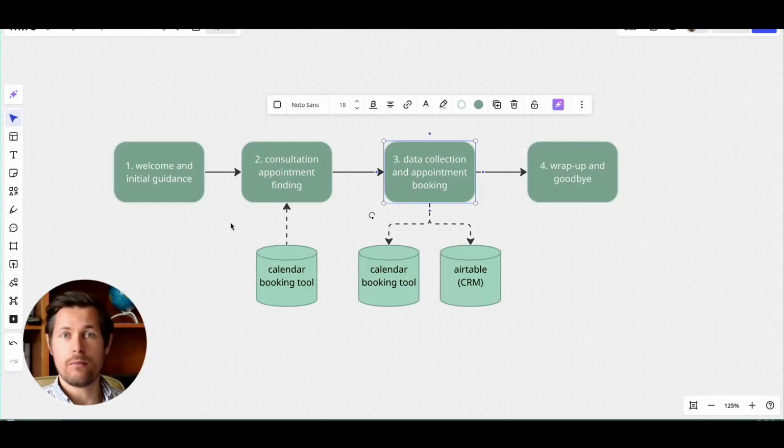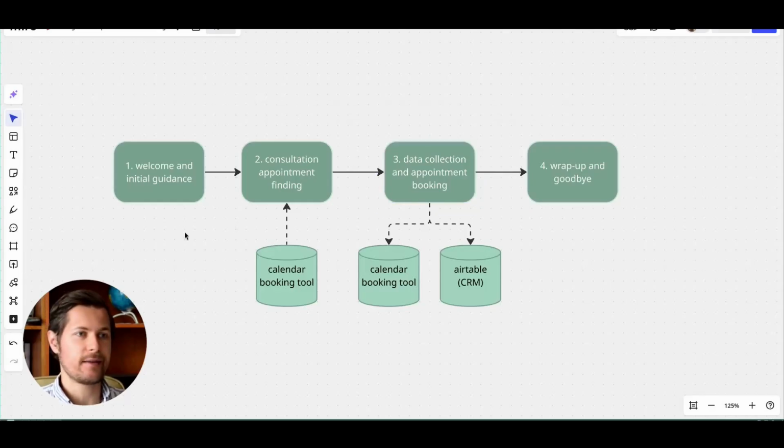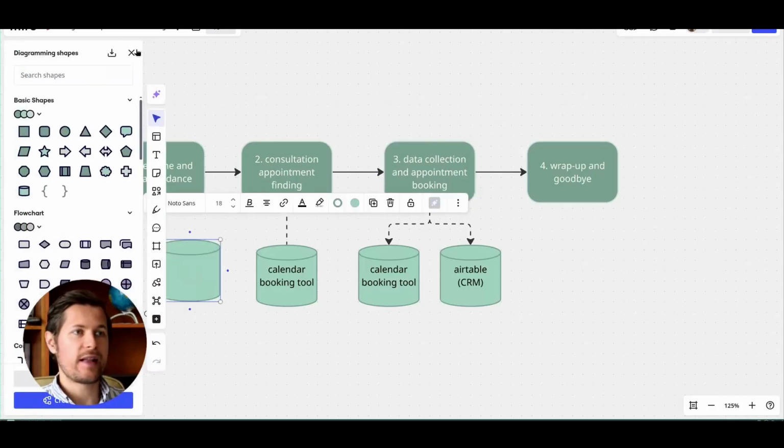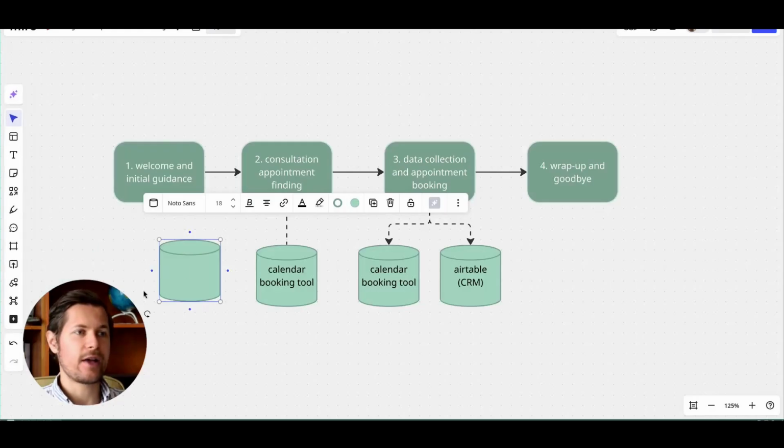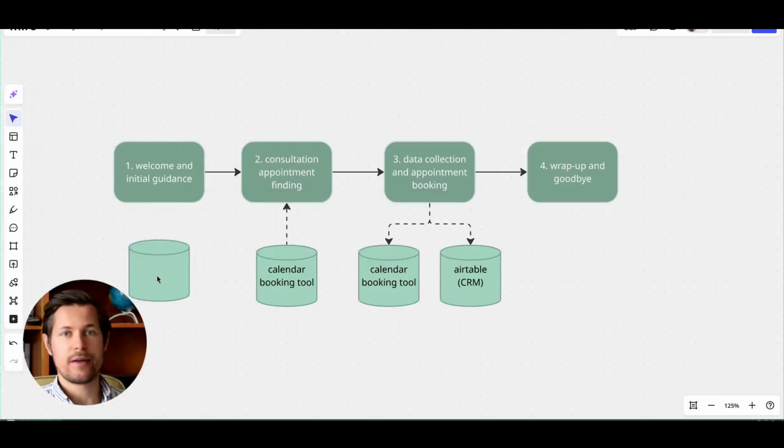Now, there is one more tool that we need here that isn't a tool per se. It's called the RAG database, which is basically the knowledge. It's the piece of information that the AI agent will base its answers on.